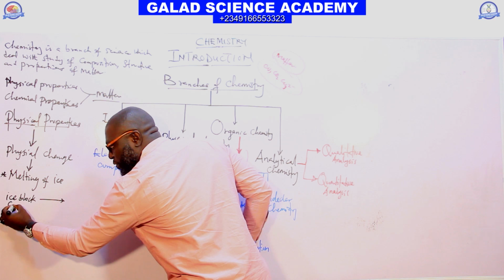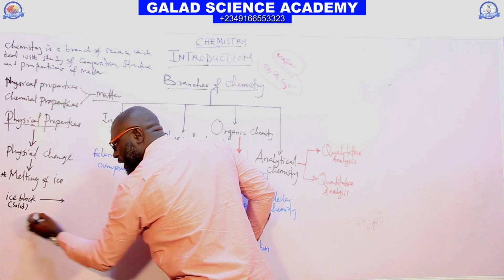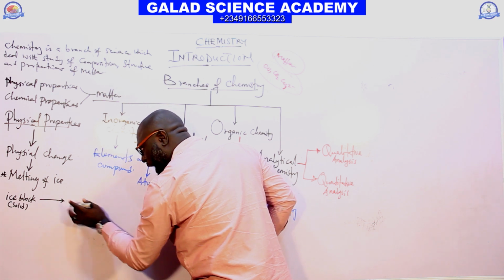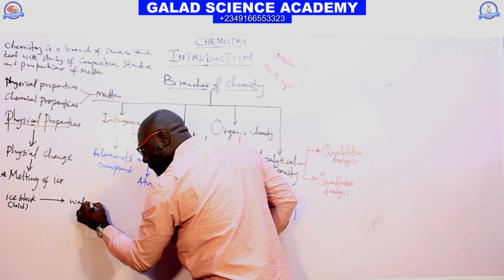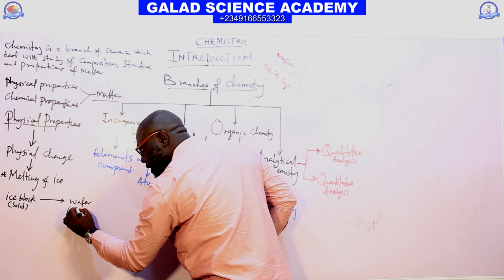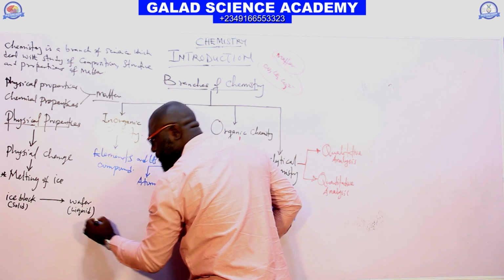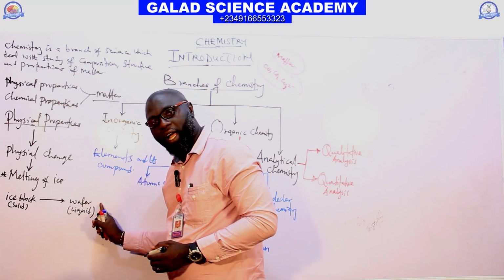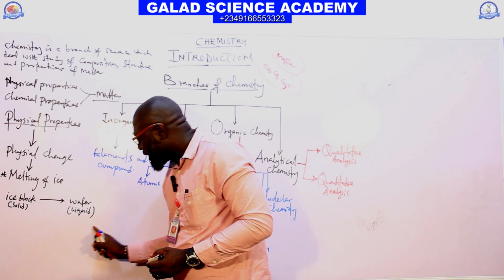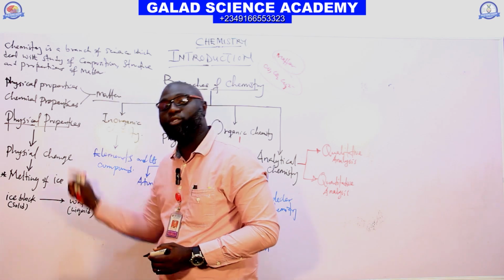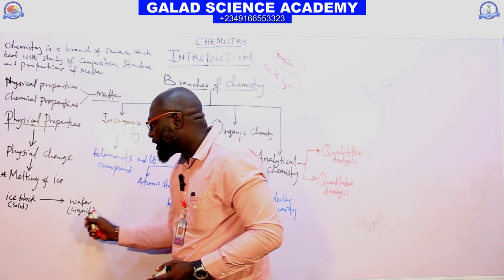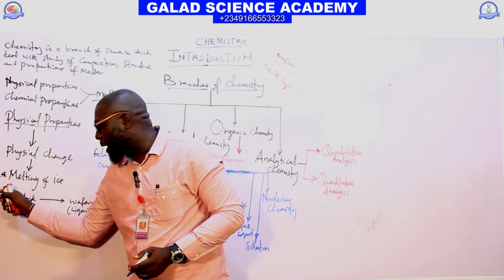The state of matter for ice is solid. It will now melt to water, which is liquid. But when you take this water back inside the freezer, in the next 4 to 5 hours, it will freeze and go back to ice.